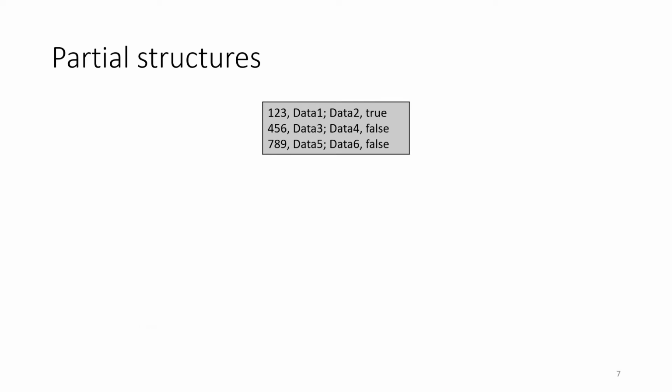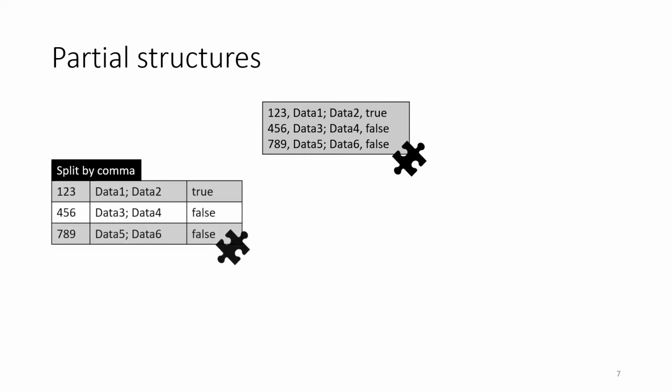Intuitively, a partial structure is an arbitrary tabular interpretation of the input file. Consider the following input text file that uses comma and semicolon to delimit various table columns. The whole input file as a one-by-one table is a partial structure. The result of splitting the lines by the comma delimiter is another partial structure.